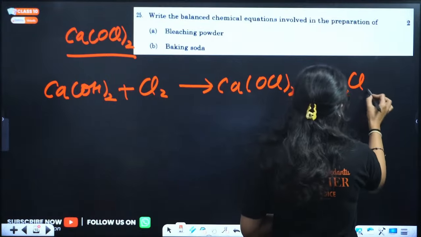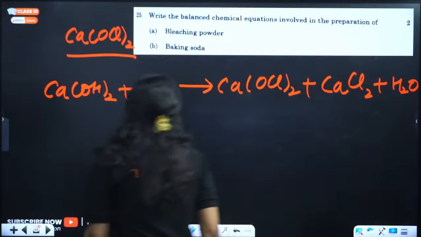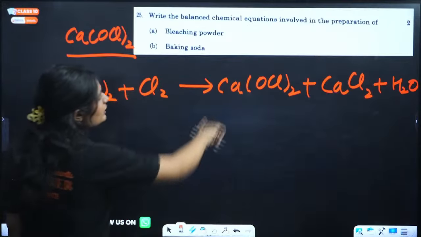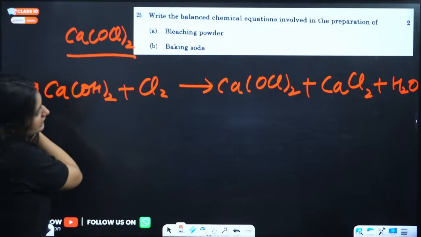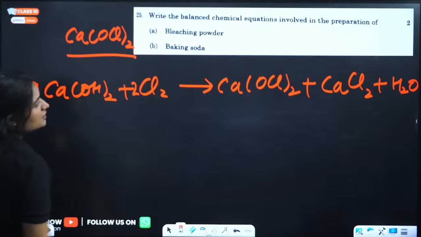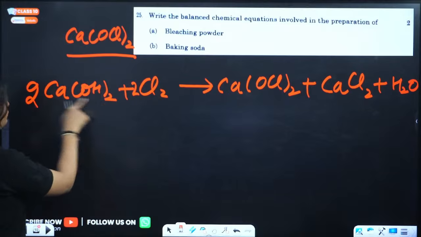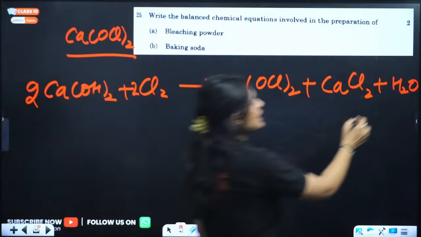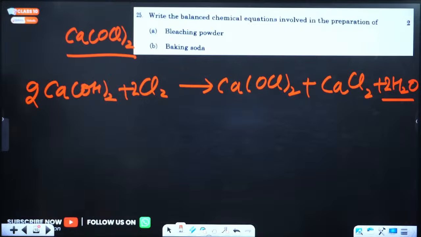Now we need to balance this. So 2 calciums are that side, so we'll add 2 here. Now see, chlorine are 4, so we'll add 2 here. Now 4 chlorines are there, hydrogens. 4 hydrogens are here, so we'll add 2 on this side. Okay, now this is a balanced chemical reaction.